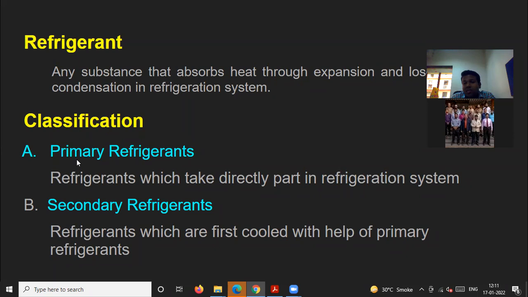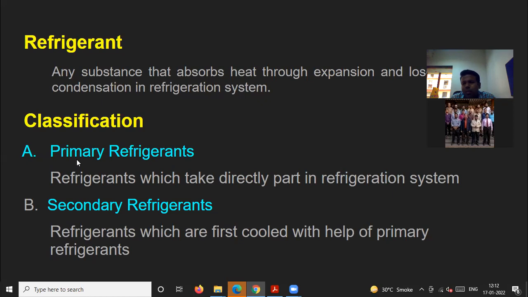Secondary refrigerants are basically cooled with the help of the primary refrigerant. When you deal with a secondary refrigerant, obviously it is necessary to have a primary refrigerant with it. When the primary refrigerant gets cooled, it will cool the secondary refrigerant, and further the secondary refrigerant will cool the further process or applications.